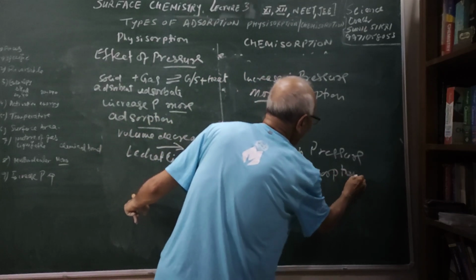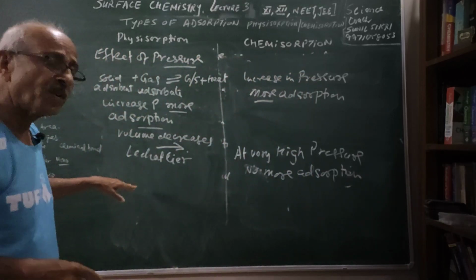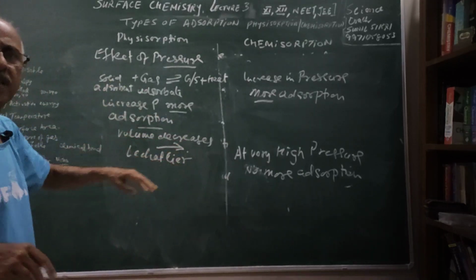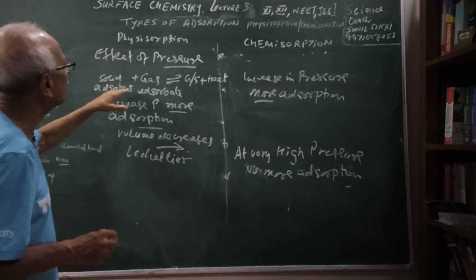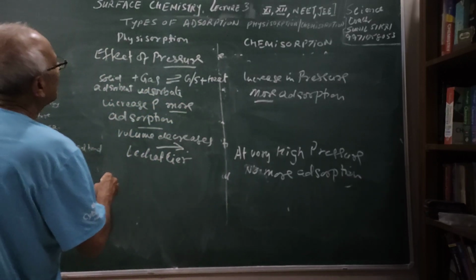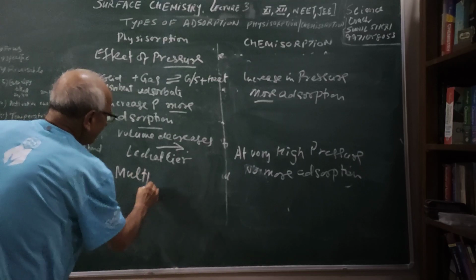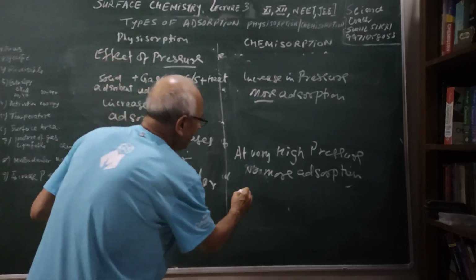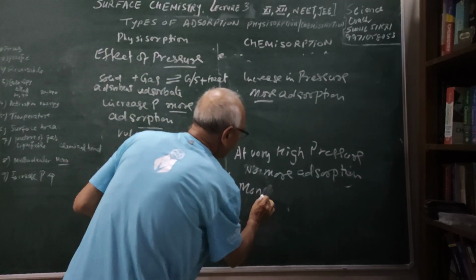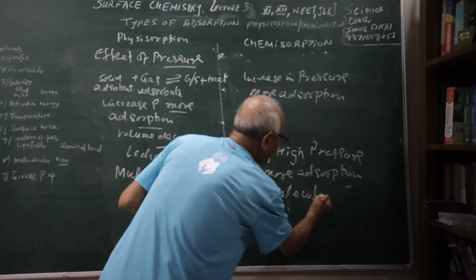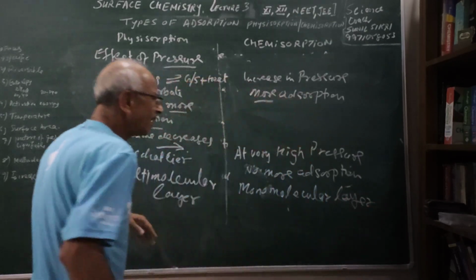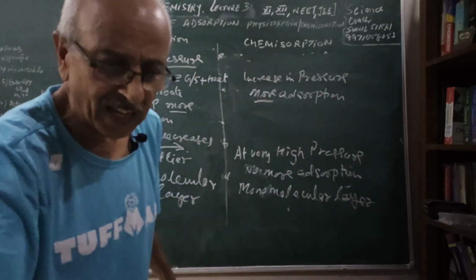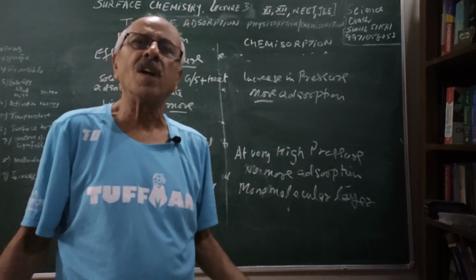And this we will learn in our next lecture on the Freundlich adsorption isotherm and Langmuir adsorption isotherm, the effect of pressure. But in general, I can say that with increase in pressure, more adsorption is going to take place. And you can see that here multimolecular layers will be formed because this is physisorption, but here only a monomolecular layer will be formed because a chemical bond is formed. Therefore, these are some of the differences, students, between physisorption and chemisorption. I will meet you in my next class where I will talk about adsorption isotherms.